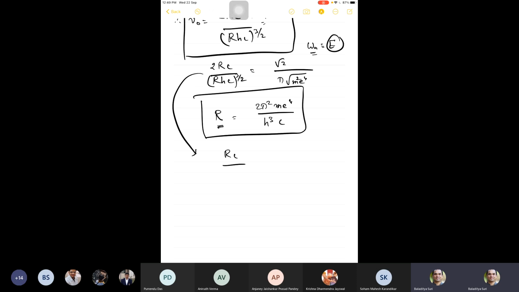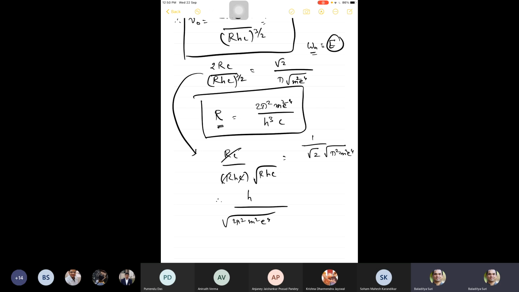Okay, RC by RHC times RHC under root will be square root of 1 by square root of 2, because I cancelled the 2 there, and square root of pi squared m squared e power 4. Fine. Now I have RC cancel out this. So therefore H by square root of 2 pi squared m squared e power 4. Oh, this should be m squared.